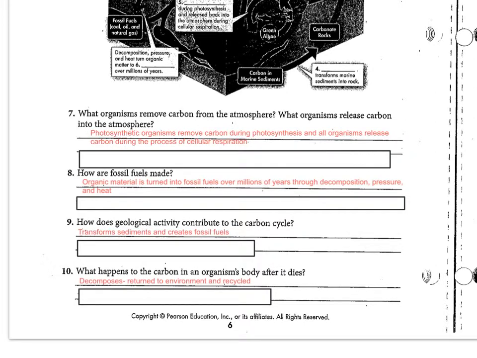For number 9, how does geological activity contribute to the carbon cycle? Well, material gets transformed into carbon in marine sediments and carbonate rocks, and it also helps with creating fossil fuels. And then number 10, what happens to carbon in the body of an organism after it dies? It's going to be decomposed and returned to the environment and recycled.